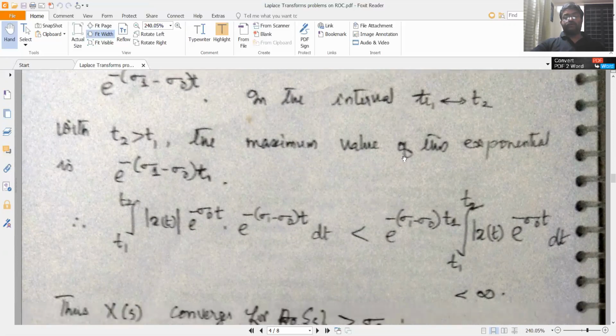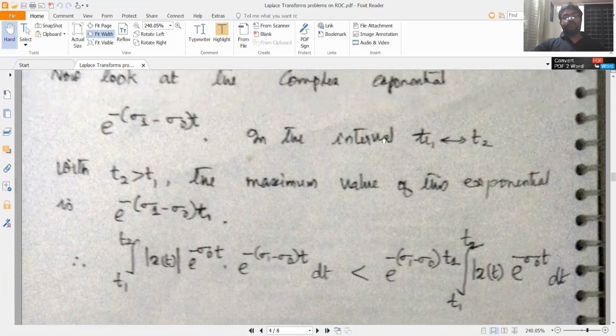So what would be the maximum value of this complex exponential? The maximum value is e raised to minus sigma 1 minus sigma 0 into t1. Why? Because it's a decreasing exponential. You have sigma 1 greater than sigma 0, so e raised to minus sigma 1 minus sigma 0 into t is a decreasing exponential. So the maximum value would be at t1.